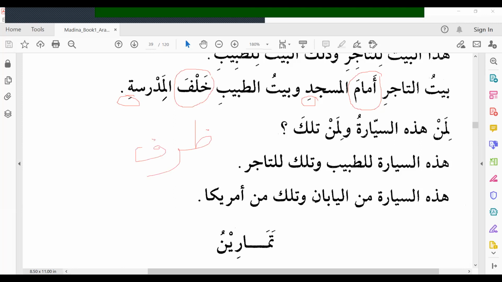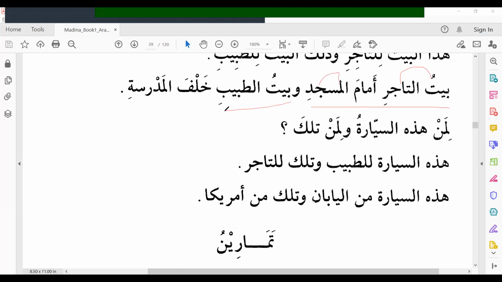Dharfun is an adverb. Madrasati is mudafun ilayhi. Bayt al-tajiri amam al-masjidi. The merchant's house is in front of the masjid.